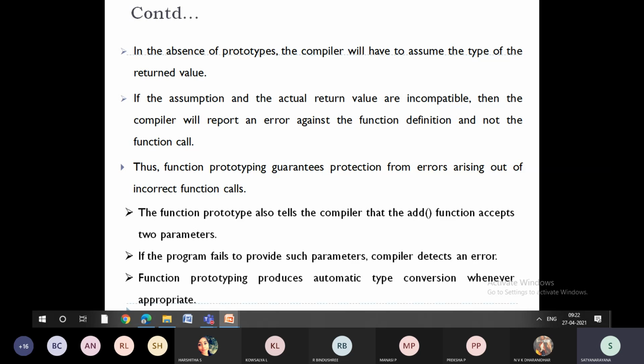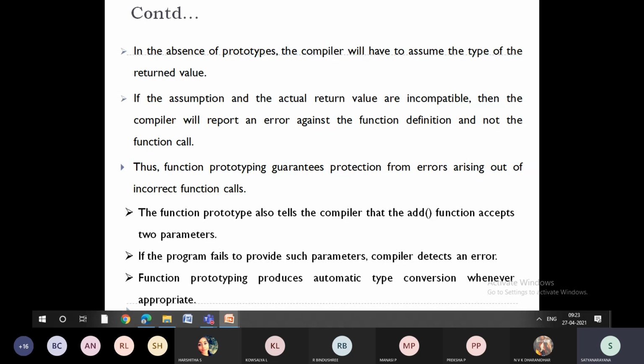Okay, so this is an example which we have seen previously. The function prototype also holds that the add function accepts two parameters. If the program fails to provide such parameters, the compiler detects an error. So once you define it, if you're not able to send that many parameters, or not able to send proper parameters, it will detect an error. Fine, in the initial stages getting an error is not a problem. But in C++,